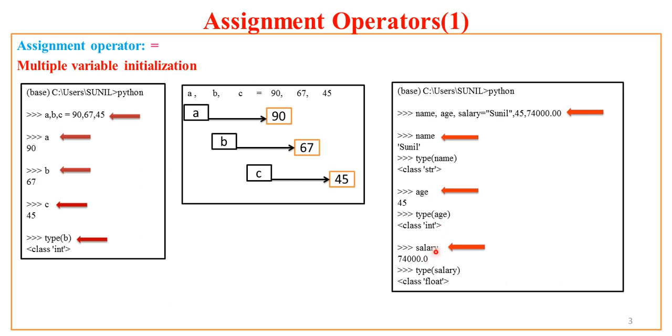For example, if I say salary, here salary is 74,000, and if I try to check the type of salary, it returns me float. So what does this show? This shows that the Python assignment operator is quite effective as compared to other languages.